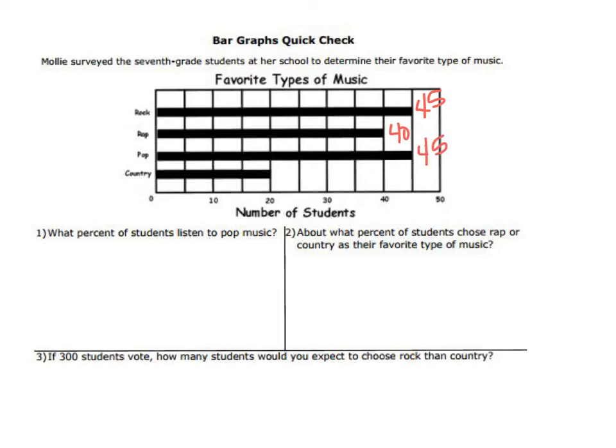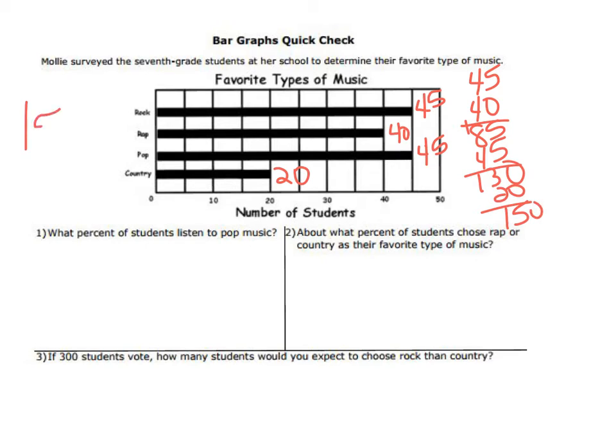And for country, it was 20. So we need to also add them all up. 45 plus 40, that's 85, plus 45, 130, plus 20. So that means 150 students were surveyed.